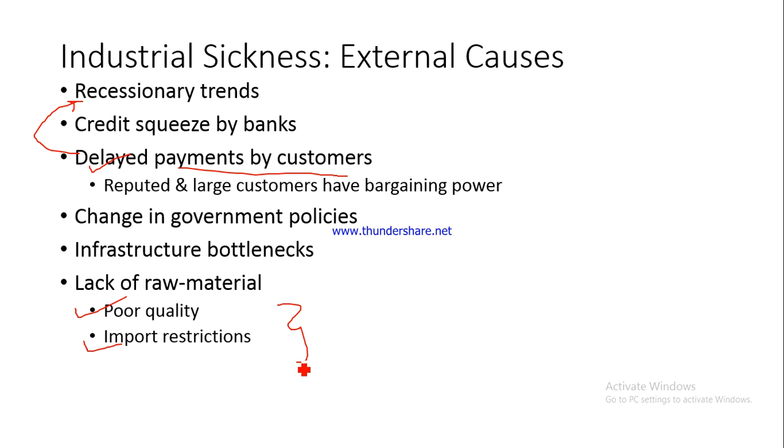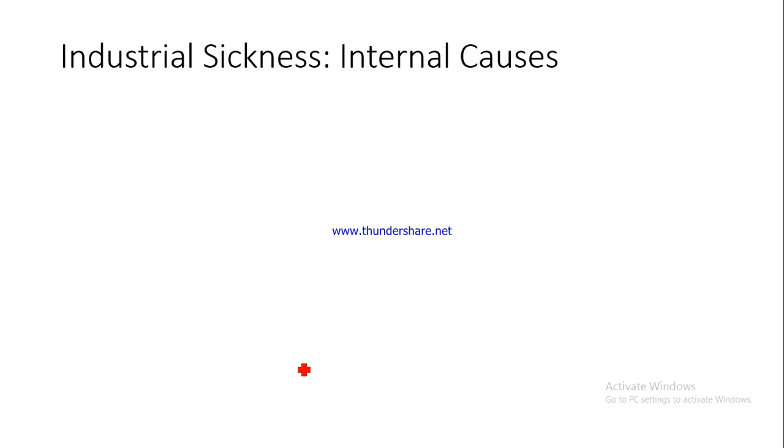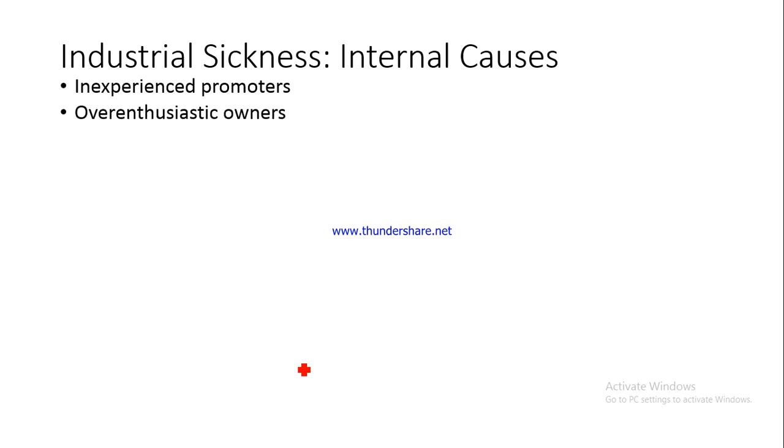So these are the problems which are faced by industrial enterprises because of lack of timely availability of good quality raw material. Now let us talk about the internal causes. As I said, internal causes are causes which are under the control of the management, and it is the management which could be blamed for such causes leading to industrial sickness. Now, inexperienced promoters: many a times the promoters, those who have started the business enterprise, do not have sufficient experience, and because of which the enterprise fails.